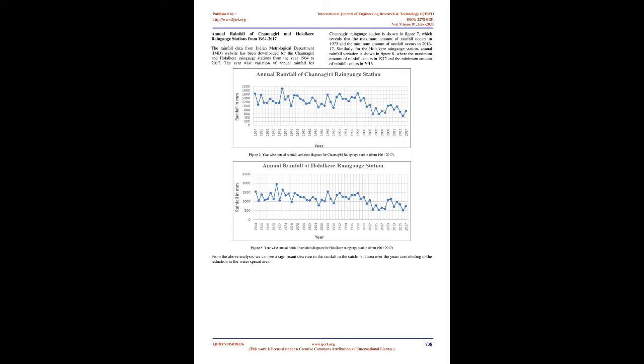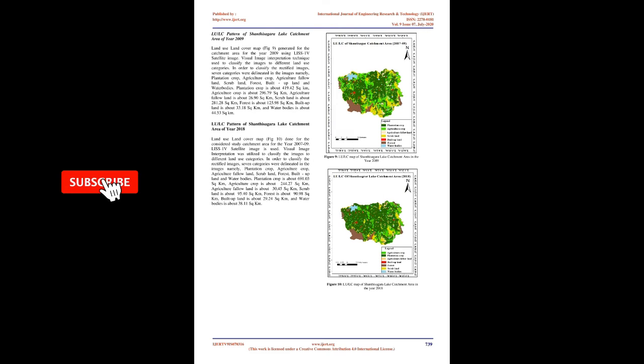In Figure 3, the satellite image is Landsat-7, acquired on March 23, 1999. This satellite image represents the Shanthisagara Lake water spread area as about 15.17 square kilometers out of 26.51 square kilometers of the boundary of Shanthisagara Lake. In Figure 4, the satellite image is Landsat-5, acquired on April 8, 2009. This satellite image represents the water spread area as about 12.69 square kilometers out of 26.51 square kilometers of the boundary of Shanthisagara Lake.